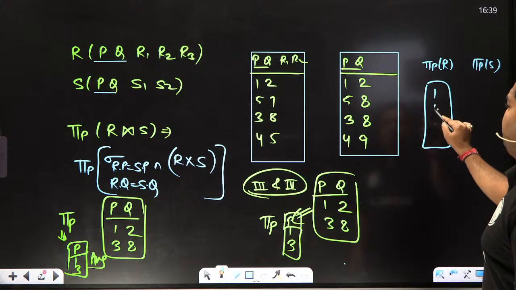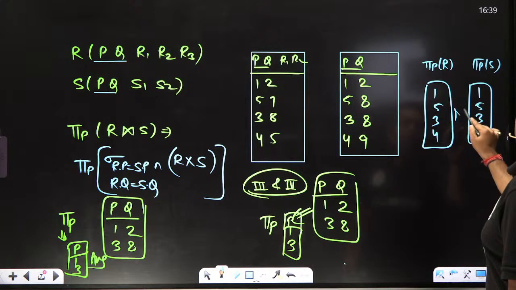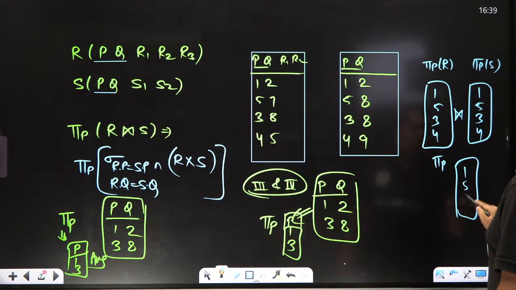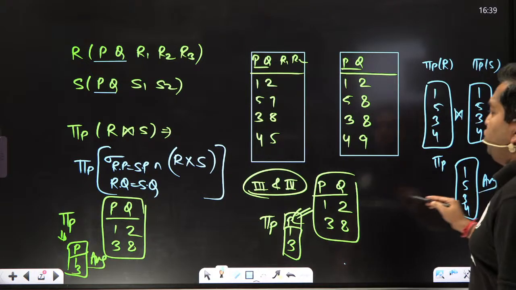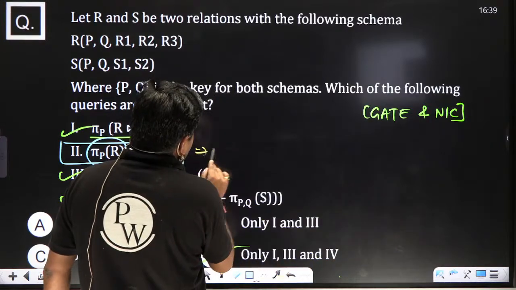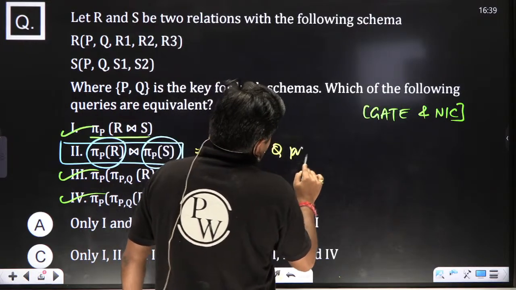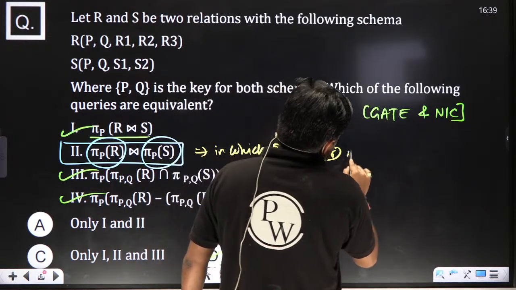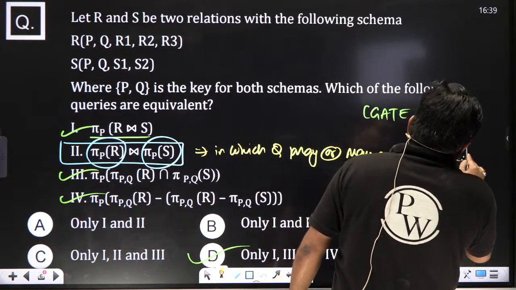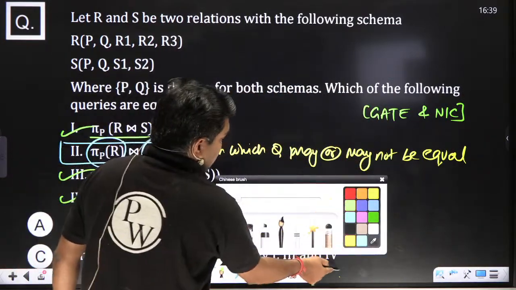You will get 1, 5, 3, 4 and 1, 5, 3, 4. So what is the output you will get? Pi of P: 1, 5, 3, 4, because in the first you will get those tuples, and in the second you will get those tuples in which Q may or may not be equal. Clear, everyone? It's a very good question asked in GATE and NIC also. So D is the correct answer.